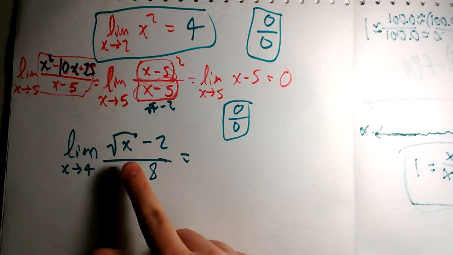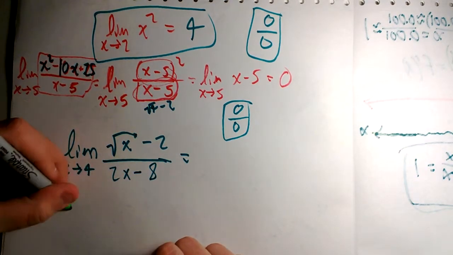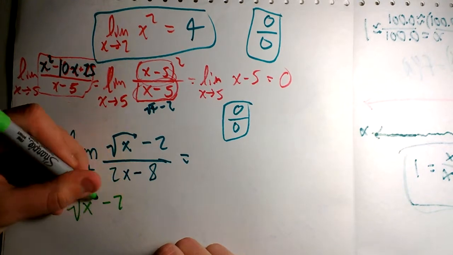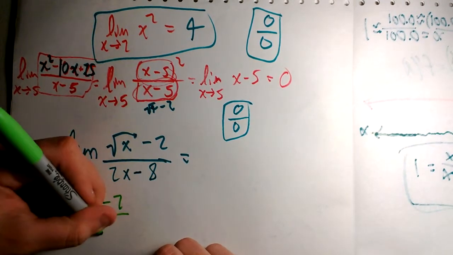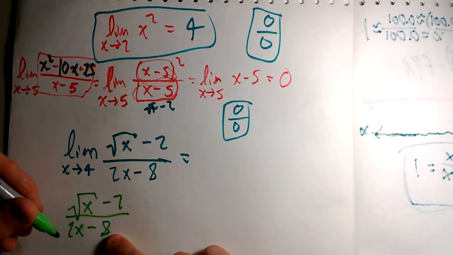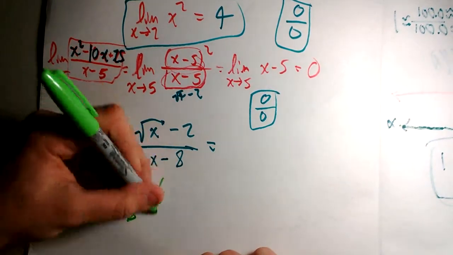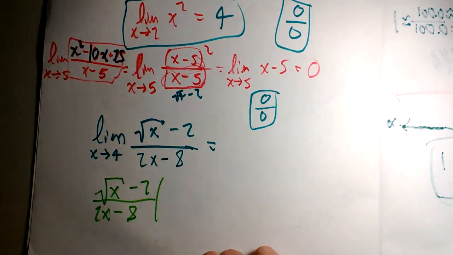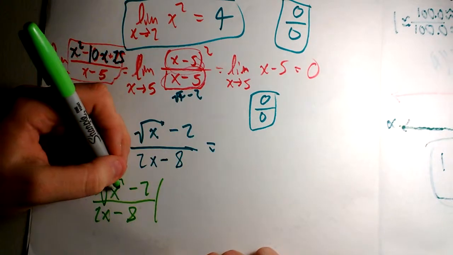Let's rewrite what square root x minus 2 is. All right, let's switch colors to green. Square root x minus 2. All right, we're going to use a really interesting algebraic concept called a conjugate. So we know that multiplying any value by 1 changes nothing about that, right? It doesn't really change the problem because multiplying by 1 doesn't. However, sometimes it messes with the algebra a little bit. All right, and this is how you do it.